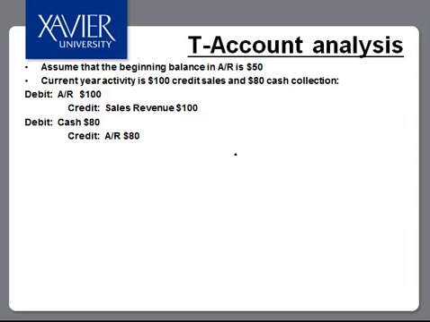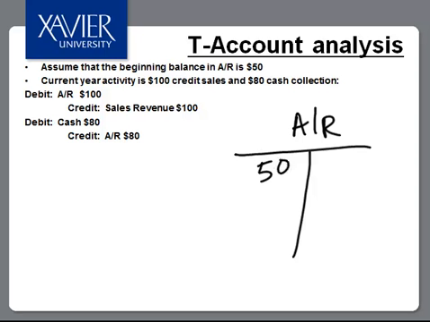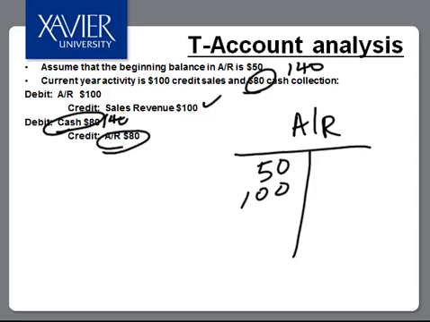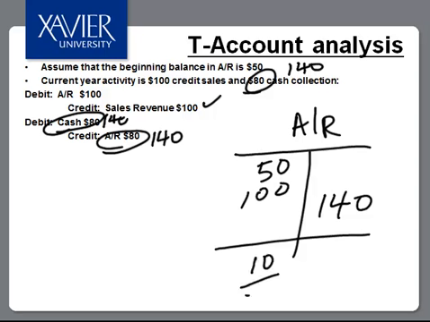Let's do that illustration again, this time assuming we have a decrease in the accounts receivable. Again with 50, we have our credit sales of 100, and instead let's assume that we have 140 in cash collections. So cash, debit 140, credit accounts receivable for 140. In this case, our accounts receivable balance would end at 10.